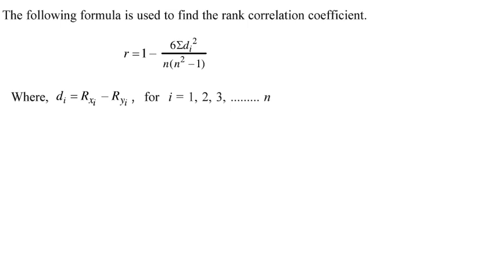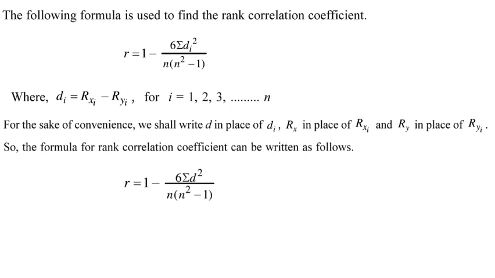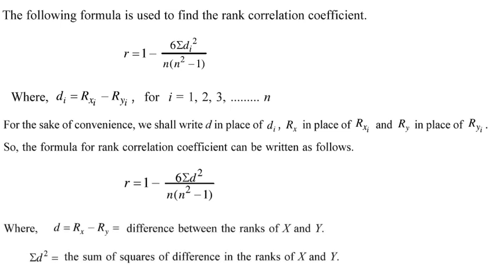The formula is very important, and remember that in the rank correlation coefficient there is only one formula. There is one slight variation to it in the future, but right now there is only one formula for you, where di is the difference between the rank of x and the rank of y, and i is 1, 2, 3, which we already know. But for the sake of simplicity, let's drop the i, and we get the formula like this: 1 minus 6 summation d square upon n into n square minus 1, where d is the difference between Rx and Ry. Rx is the ranks of x and Ry is the ranks of y. So the difference between the x and y ranks is d, its total is summation d, and the total of its squares is summation d square.